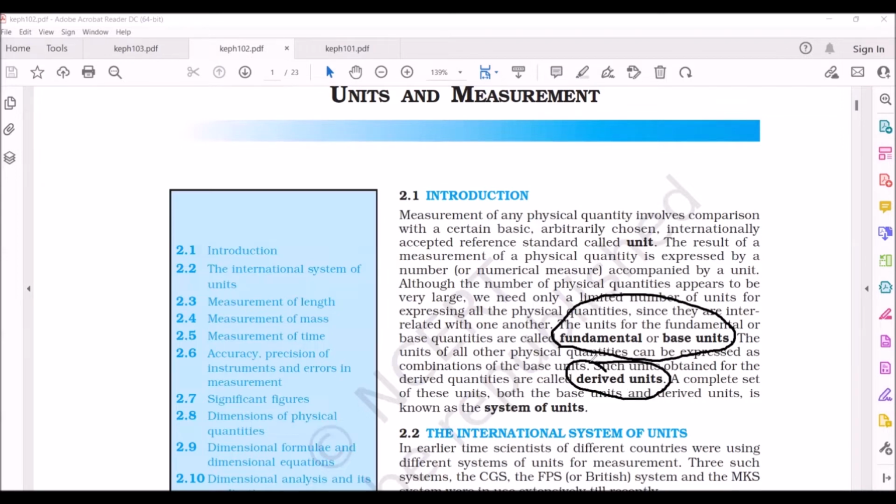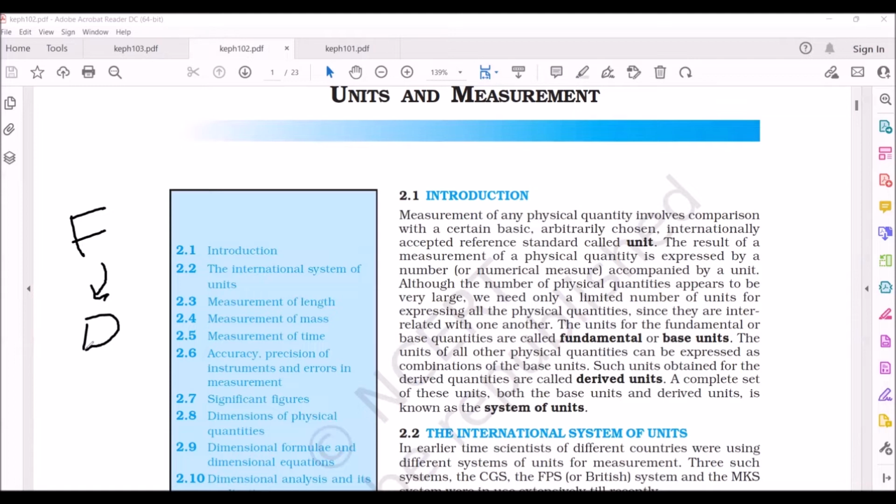What is the necessity to divide the units into fundamental and derived units? Fundamental units are the main units by using which we can express the derived units. So if we learn the fundamental units, we have already learned the derived units also. The combination of these fundamental units and derived units, we call a system of units.